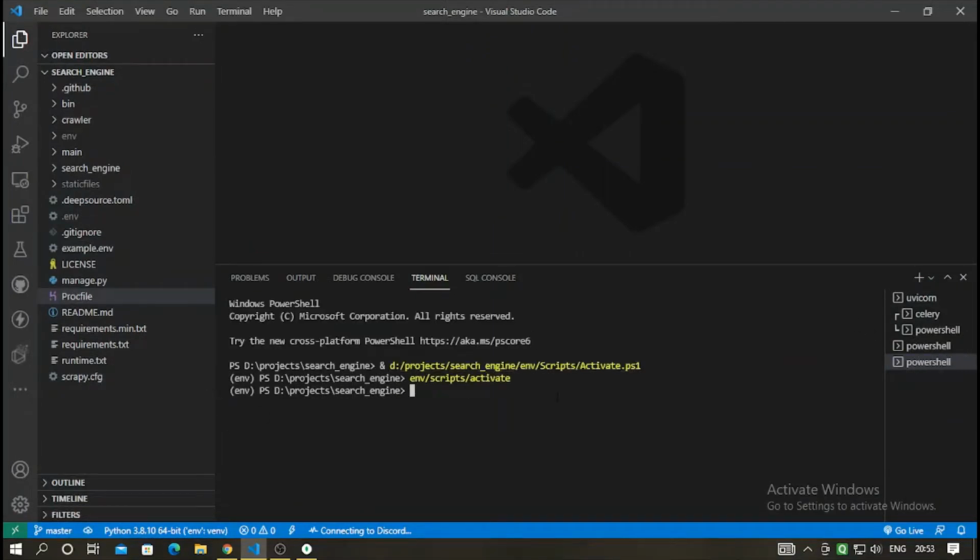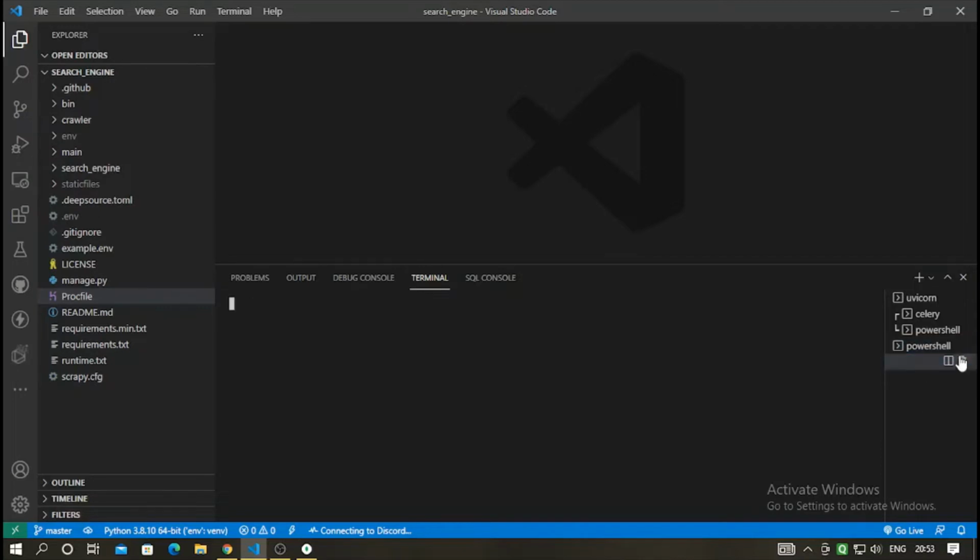There you see the virtual environment is activated. Here you can see the virtual environment name, env.